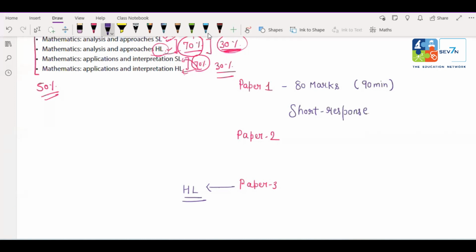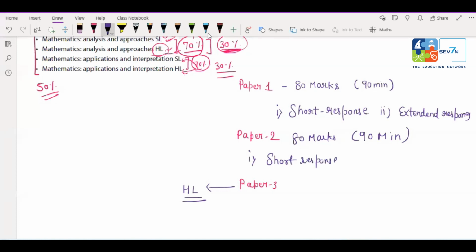But in paper 2, the same 80 marks, 90 minutes, but long responses. Actually, in this again, we have 2 sections. The one is short response and the other one is extended response. And in this also, again, we have 2 sections. In the first section, we have short response, and in the second one, we have extended response.